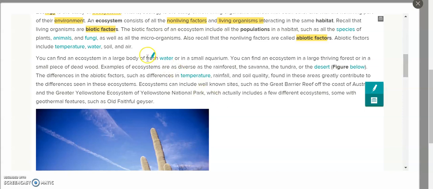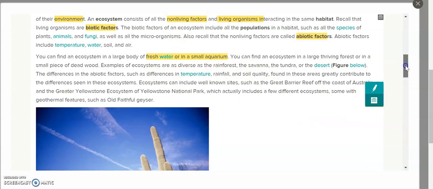So see how it says here, freshwater or a small aquarium. You can find them in large thriving forests. And those ecosystems in large areas are biomes, which we started talking about. So all this is saying is explanations and examples of ecosystems.